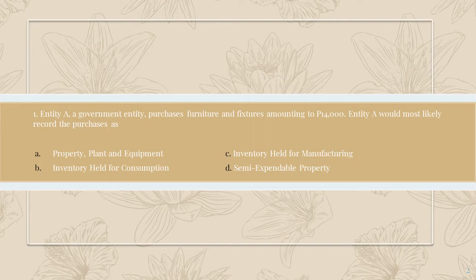Entity A would most likely record the purchases as letter A, property, plant, and equipment, B, inventory held for consumption, C, inventory held for manufacturing, and D, semi-expendable property. The answer is letter D, semi-expendable property, because the amount of purchases is 14,000 pesos, which is below the 15,000 capitalization threshold, which is considered to be recorded as semi-expendable property under inventories.